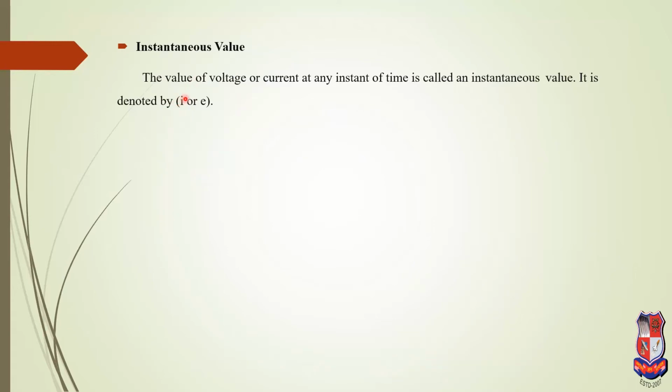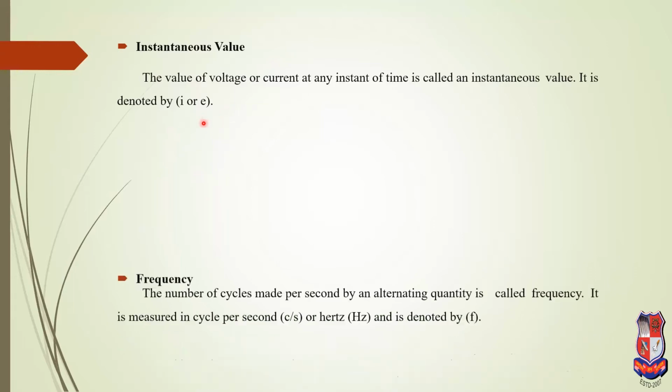Instantaneous value. The value of the voltage or current at any instant of time is called the instantaneous value. It is denoted by small i or small e.